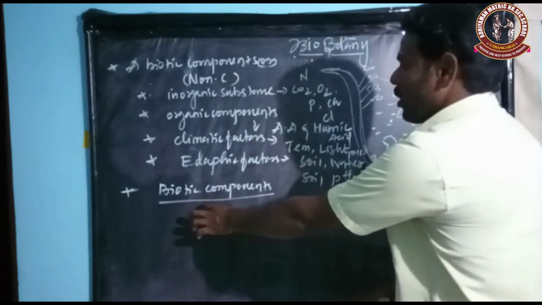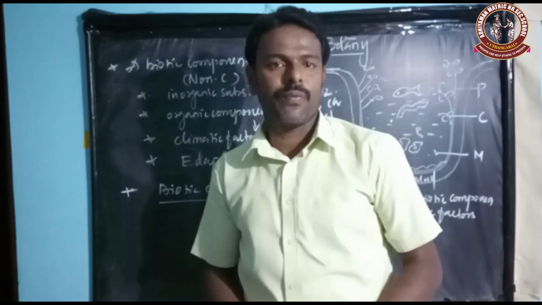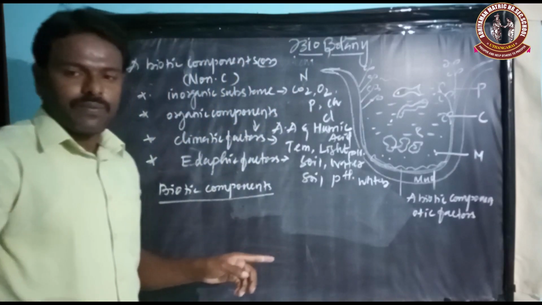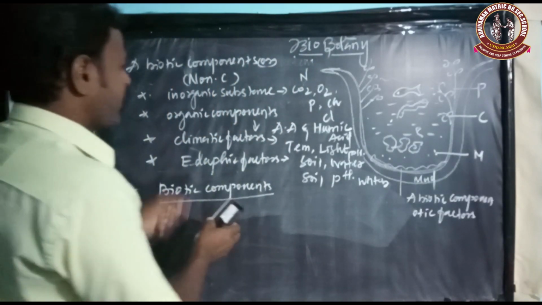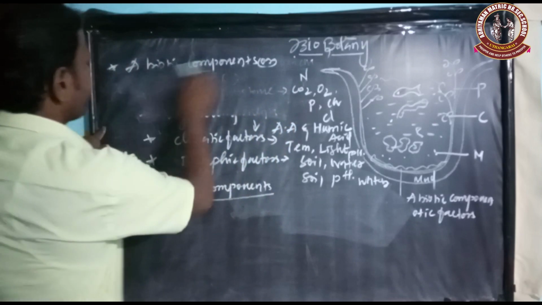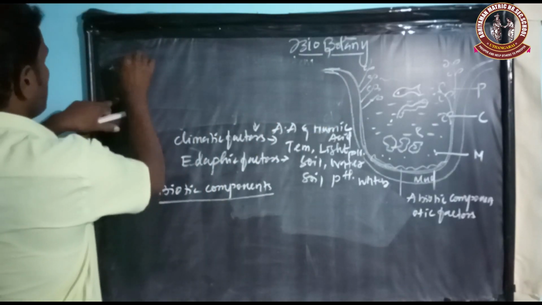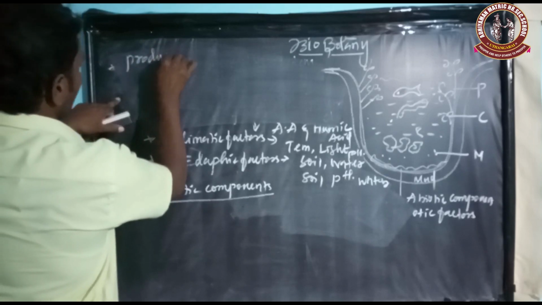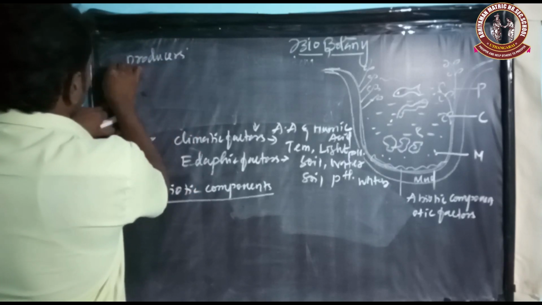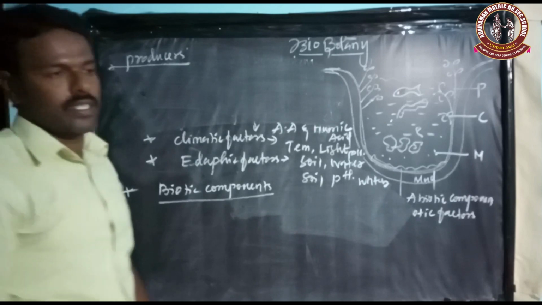That's why biotic components. So the first one is producers. So what is meant by producers?